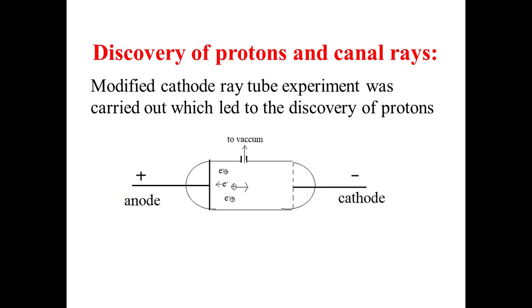Come to the next, discovery of proton through canal rays. Canal rays are also known as anode rays because they consist of what? Positively charged particles. That means protons. If we fill the gas, that is hydrogen, only at that time we observe the proton. That means anode or canal rays depend on the type of gas filled inside the container, irrespective of the cathode rays.